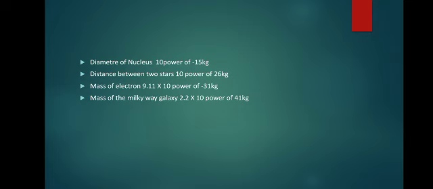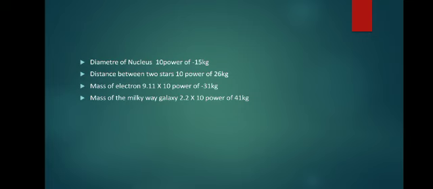Why are we using prefixes? Because we cannot mention the whole power, so we use a word for the power. Okay, so take the diameter of a nucleus. A nucleus is a very, very small object, so how are we able to measure 10 power minus 15? Likewise, the distance between two stars is a very, very large distance, so how are we able to measure 10 power 26?